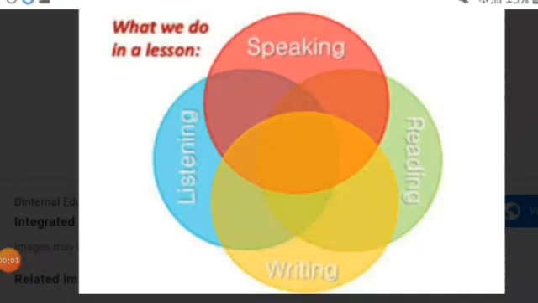For the sake of learning, we should adopt some good habits. First of all, you have to listen to me, because listening is the first step towards learning. If you are a good listener, you will be a good speaker. If you are a good speaker, you can read the text very well. After that, you will be able to write things effectively. So be a good listener so that you will be a good learner. Listen to my lesson carefully so that you will be able to follow the directions and accept the challenges from my side.